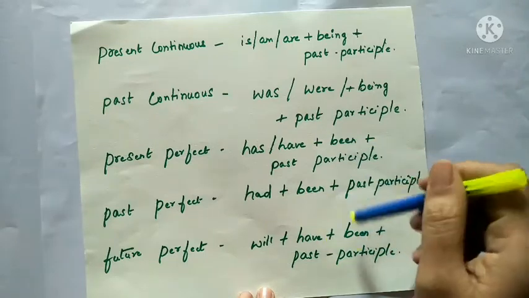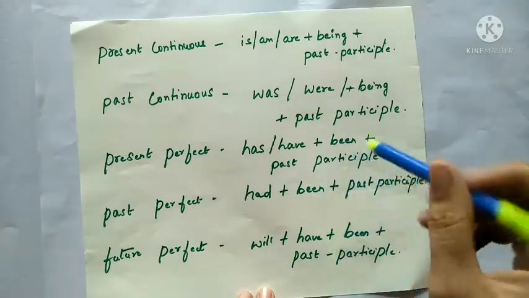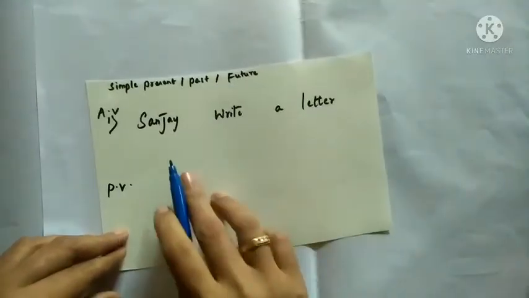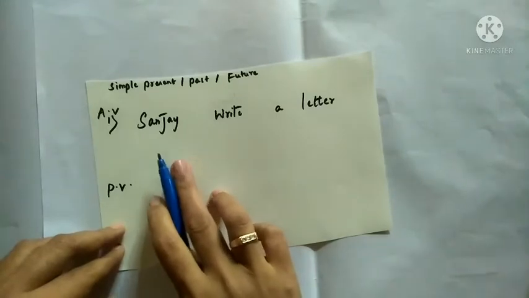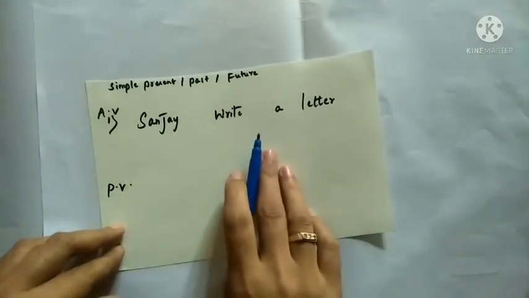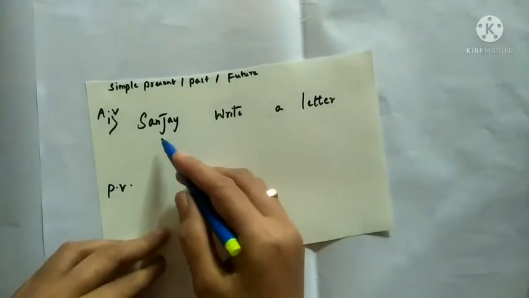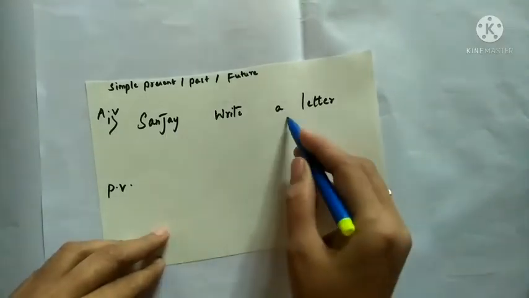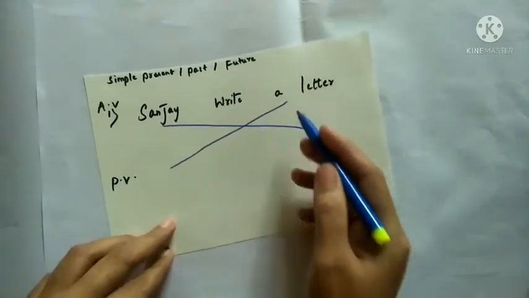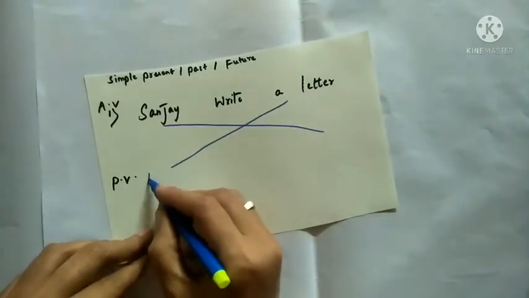So with this we can understand this rule by doing some examples of active voice and passive voice. So this is an example of active voice. Sanjay writes a letter. As we have learned first itself, the object will become the subject and the subject will become the object. So what we have to write in passive voice: a letter